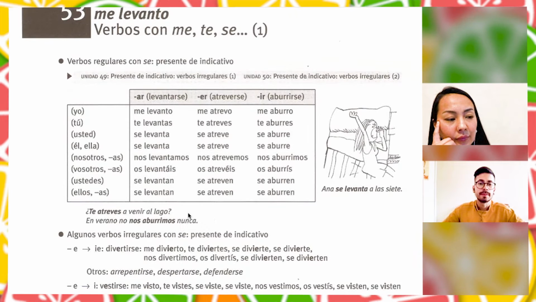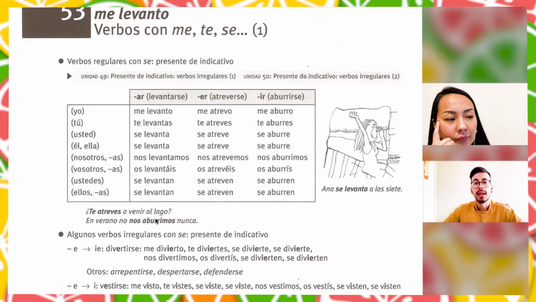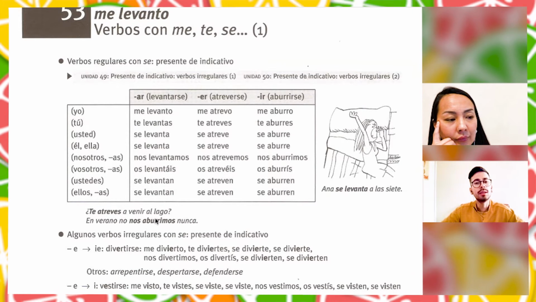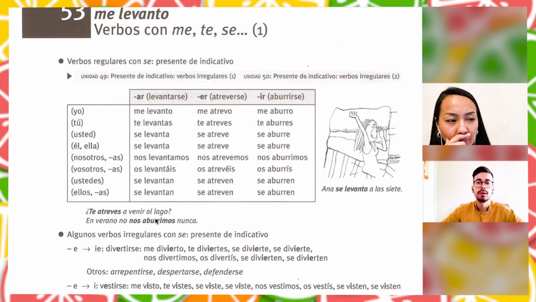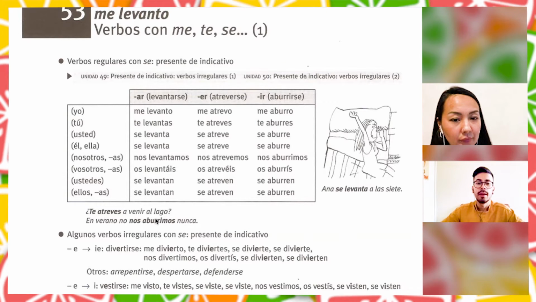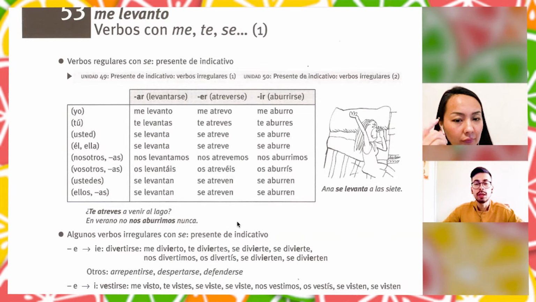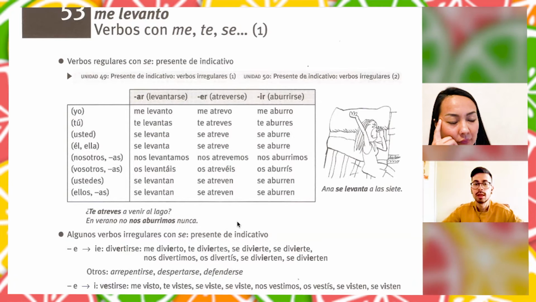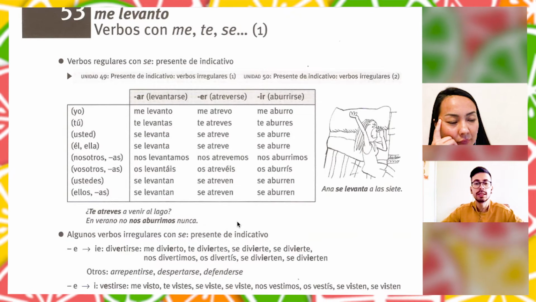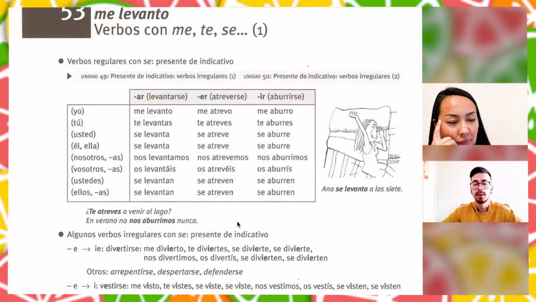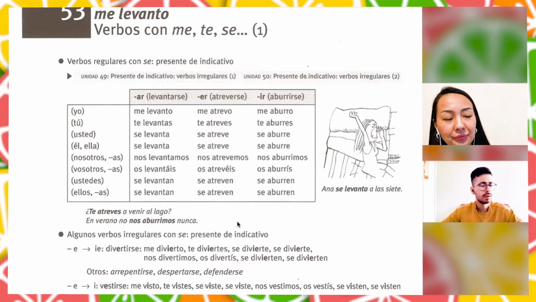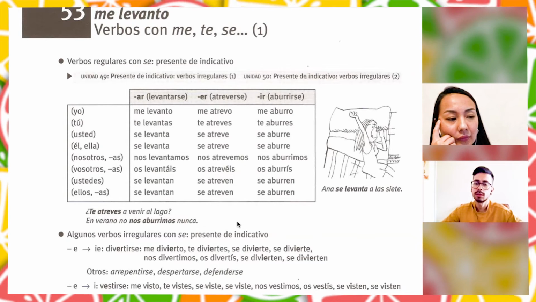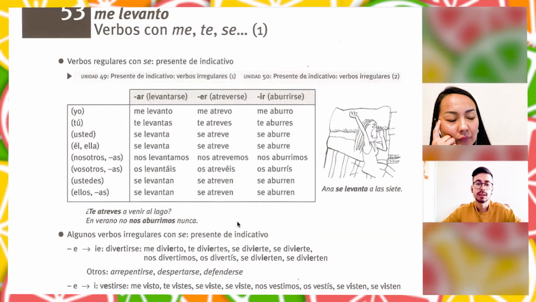Let's see some examples. ¿Te atreves a venir al lago? Do you dare to come to the lake? So we use atreverse. En verano no nos aburrimos nunca. In summer we don't get bored. We never get bored.